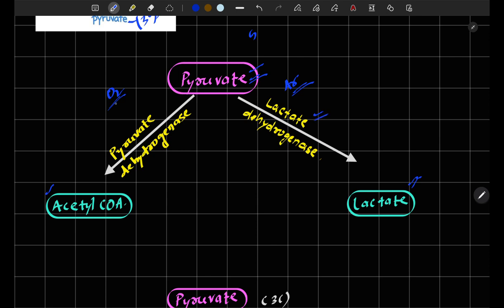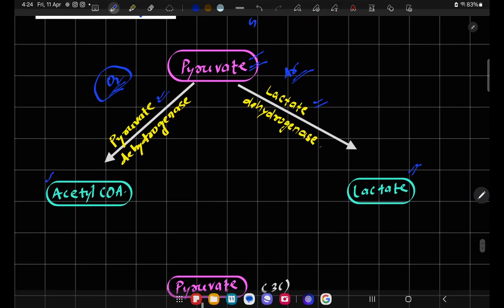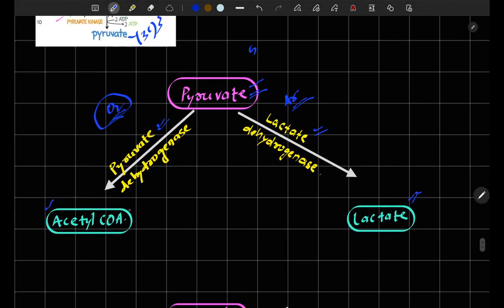But if oxygen is present, in aerobic conditions, the pyruvate dehydrogenase complex is involved and the conversion of pyruvate to acetyl coenzyme A is stimulated. Pyruvate dehydrogenase complex is a complex of 5 enzymes and 5 coenzymes. So we will read in detail about the pyruvate dehydrogenase complex in our